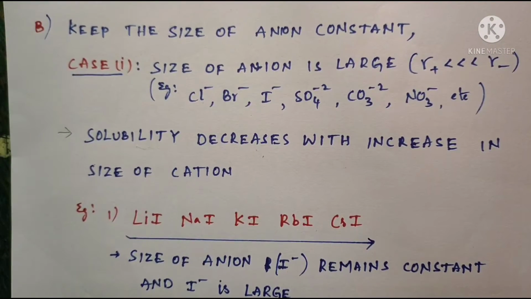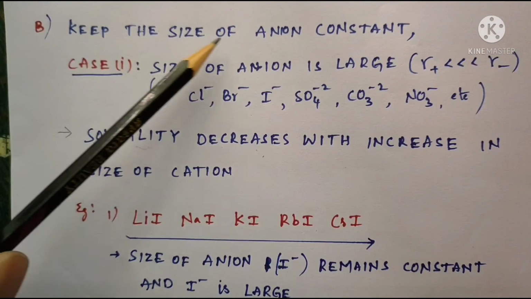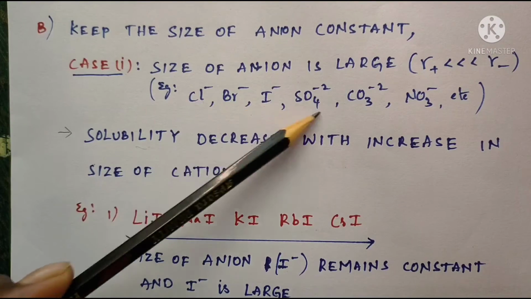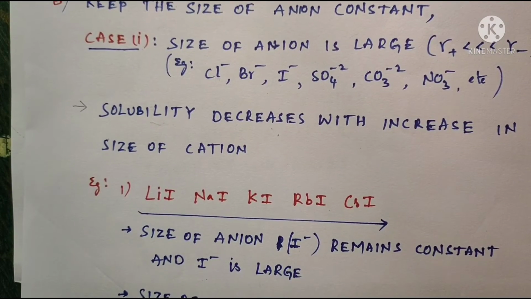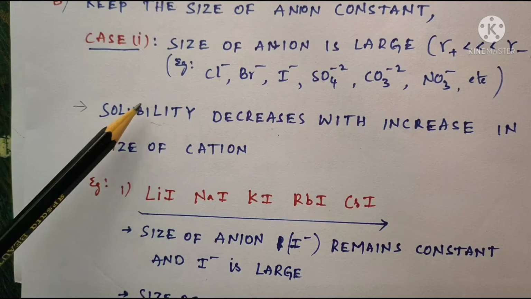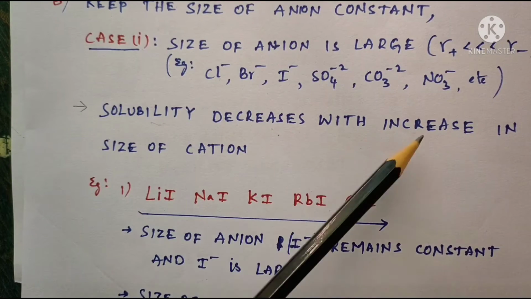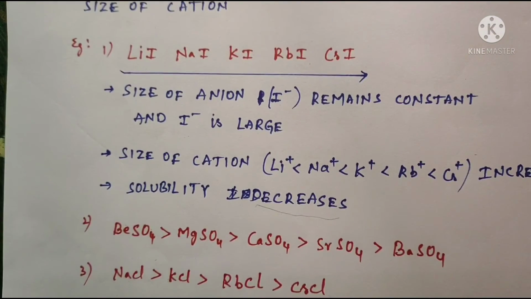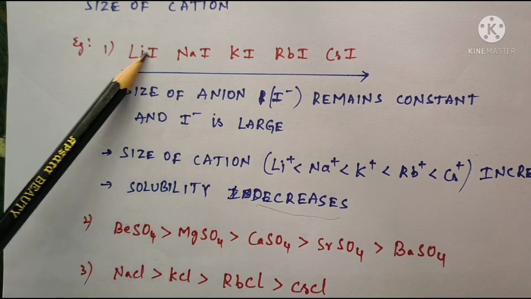So in the second point, keep the size of anion constant. In the second point, two cases arise. Case 1, size of anion is large. So these are the large anions. So by keeping the size of anion constant, solubility decreases with increase in size of cation. For example, 1A group iodides,